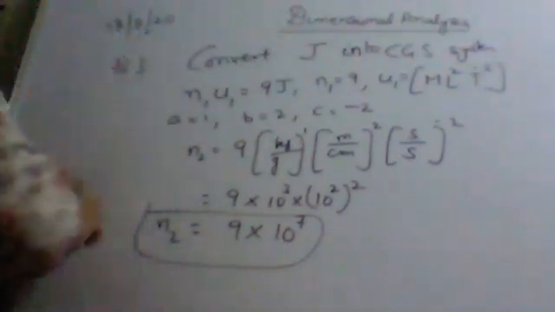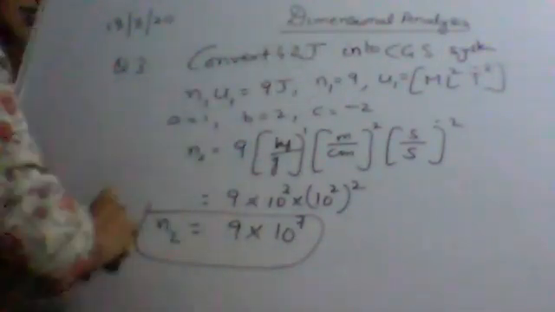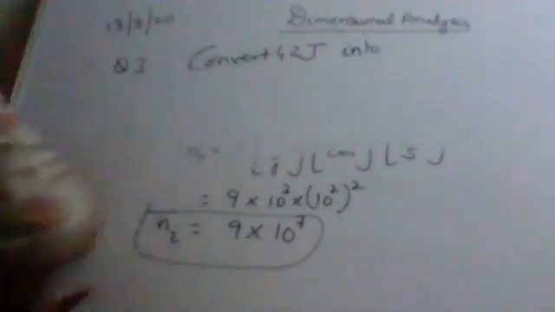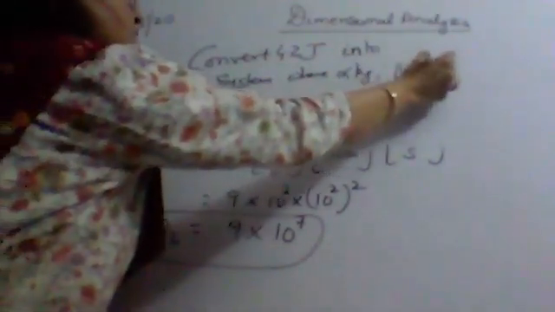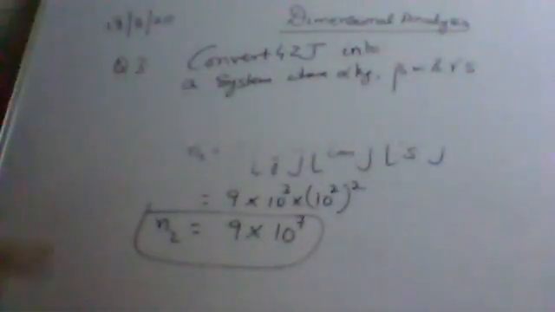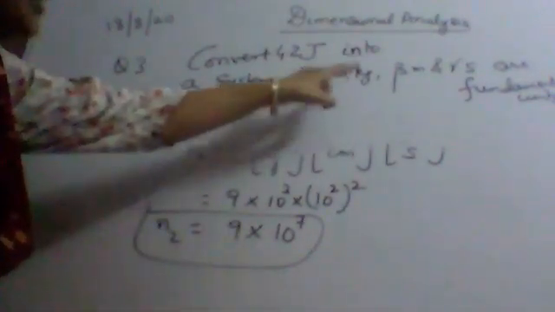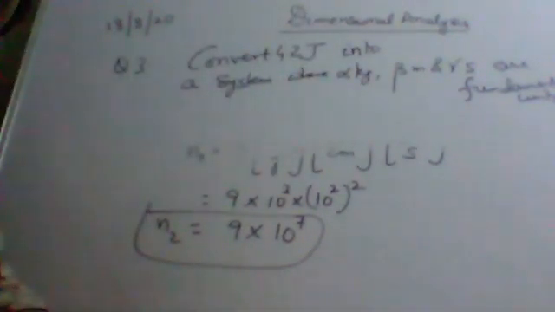Let's do a question: convert 4.2 joules into a system where the fundamental units are taken something else, where alpha kg, beta meter and gamma seconds are the fundamental units. The same way you have to proceed.